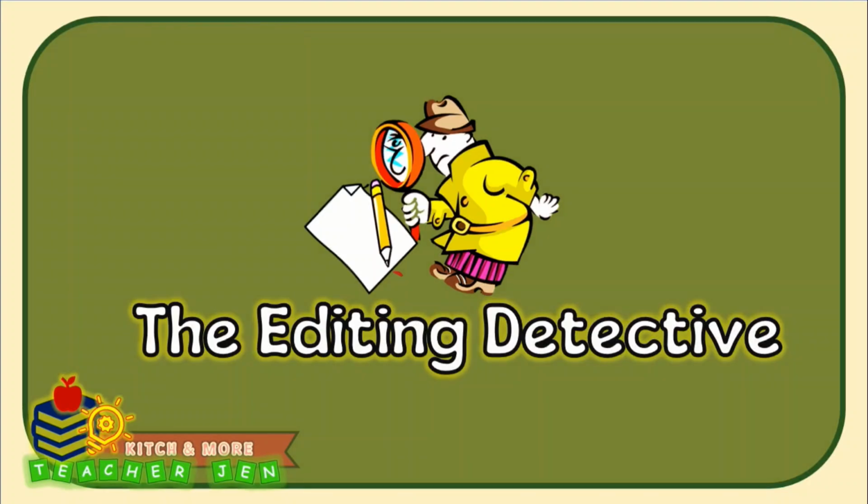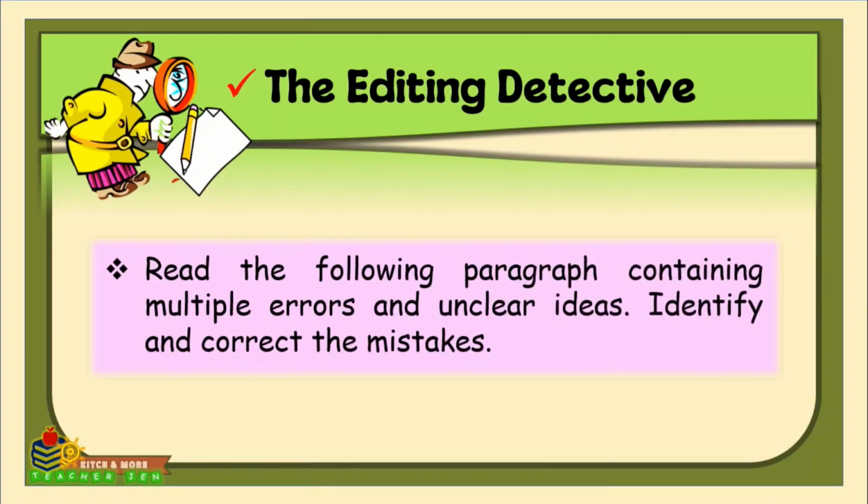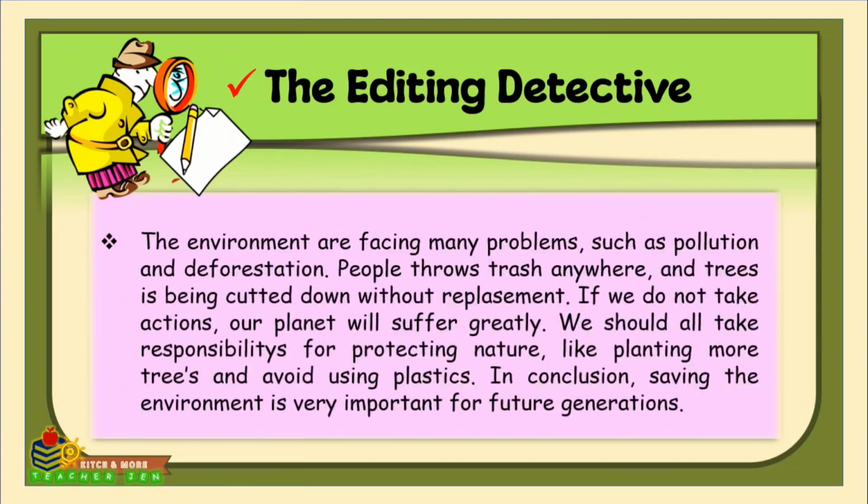To start with, let us do the following activity. Read the following paragraph containing multiple errors and unclear ideas. Identify and correct the mistakes. So here is the paragraph. The environment are facing many problems such as pollution and deforestation.